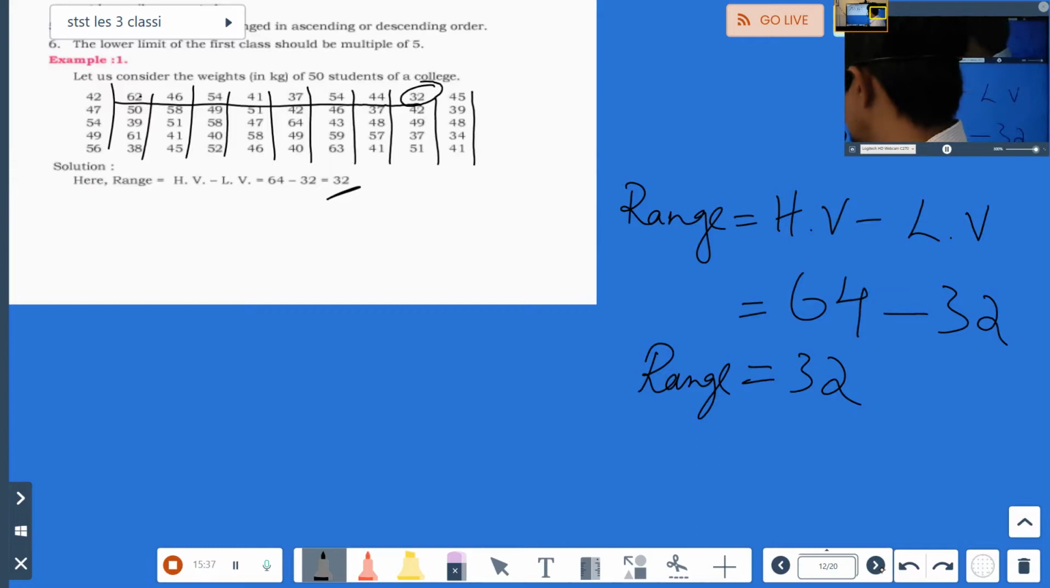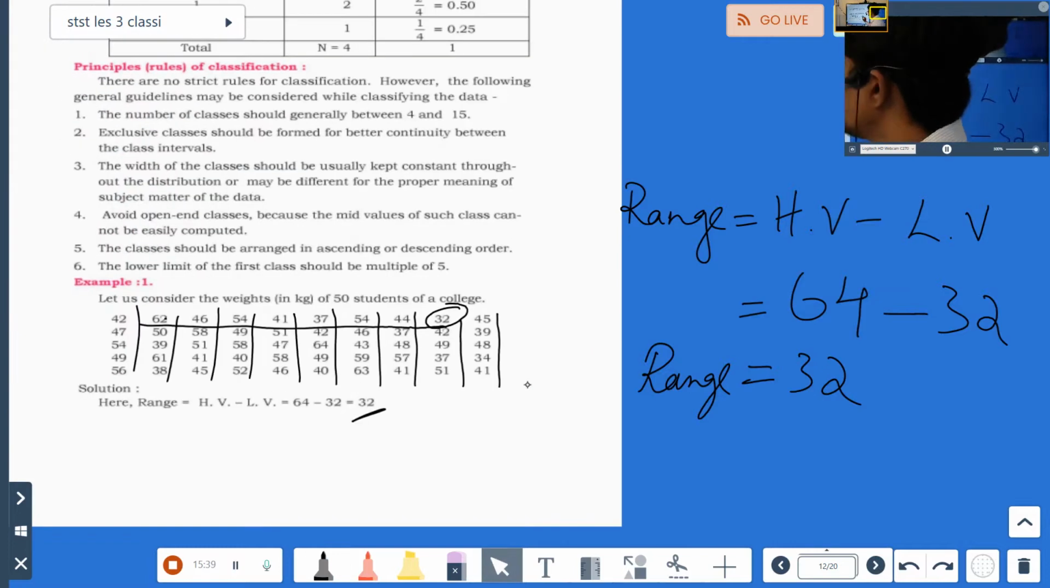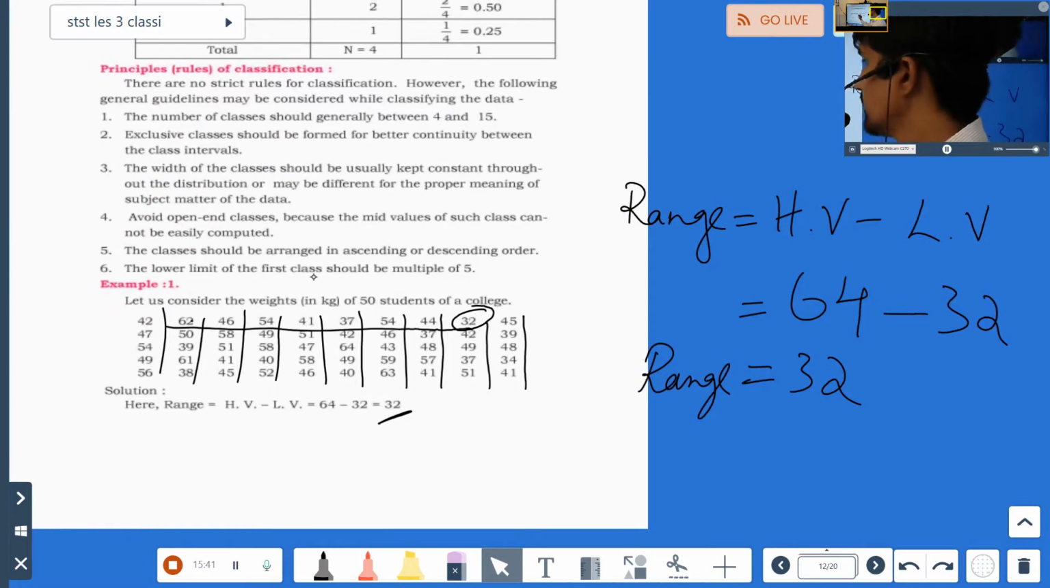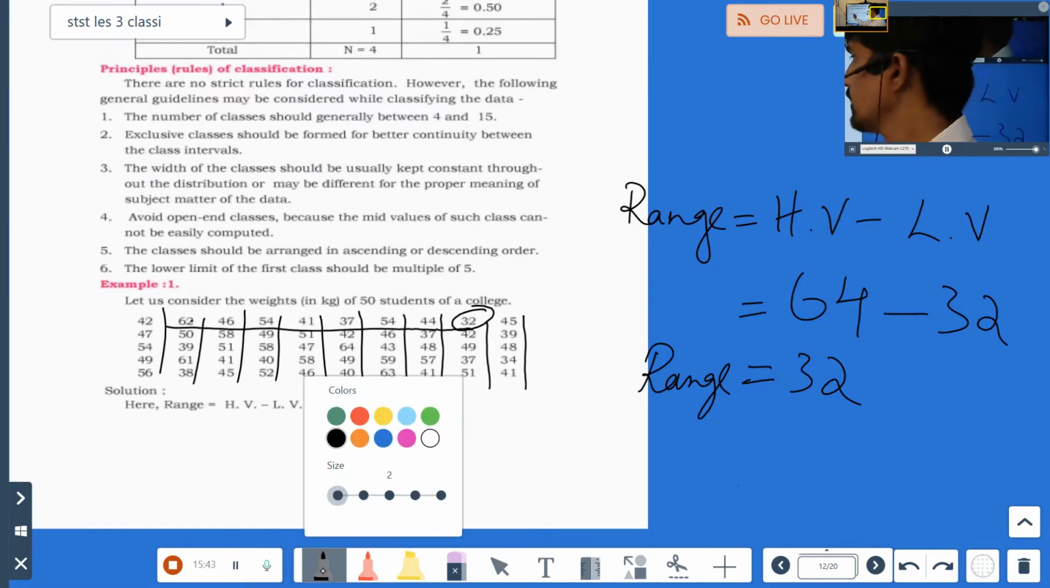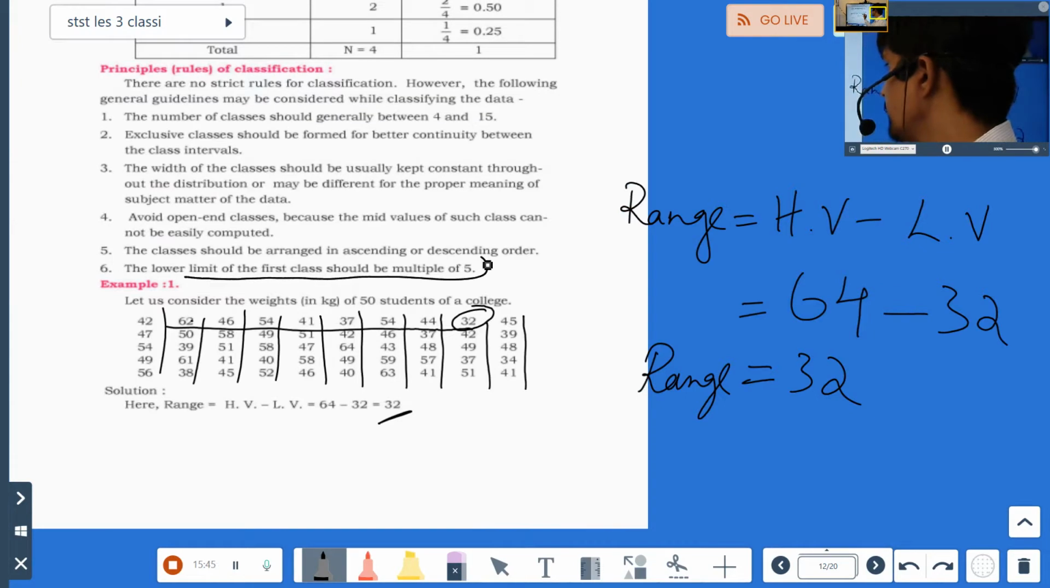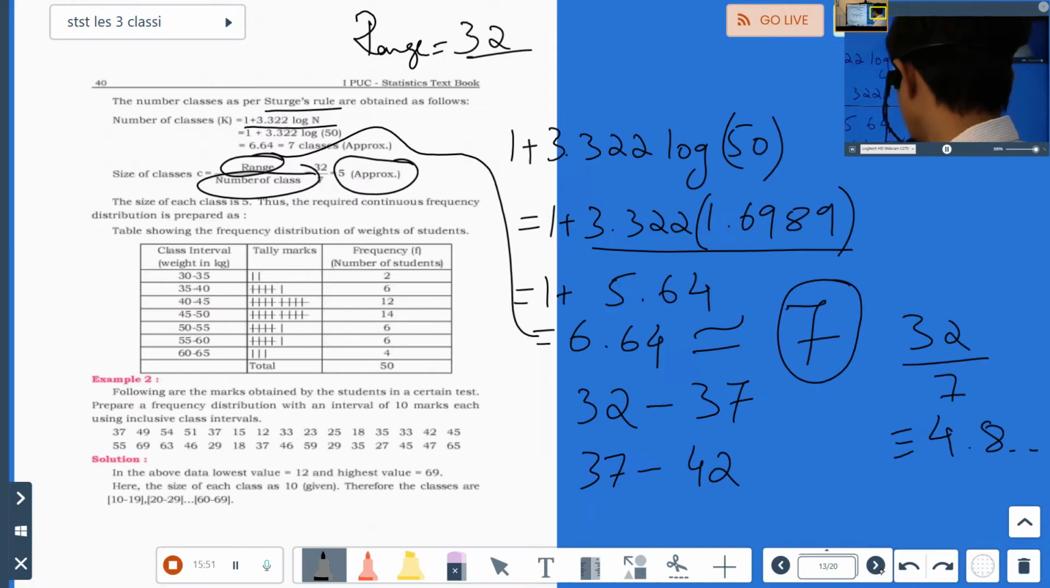Okay, it's here only. What have they said? See, the lower limit of the first class should be a multiple of 5. Try to bring it to a multiple of 5. Now 32, is it a multiple of 5? No. What is the multiple of 5? Either it is 35 or we have to go for 30.